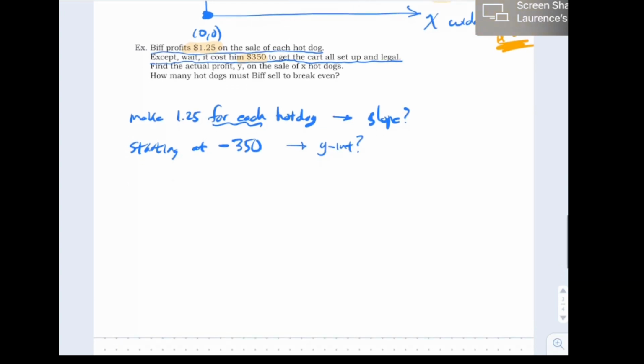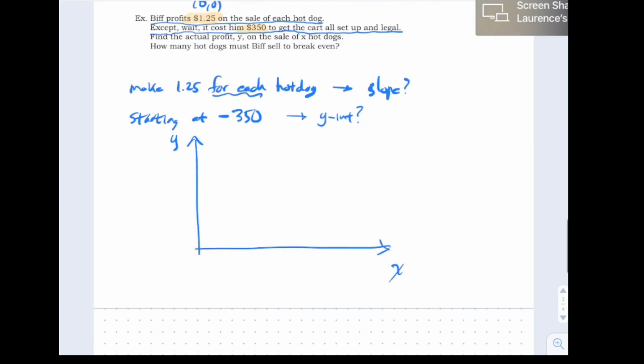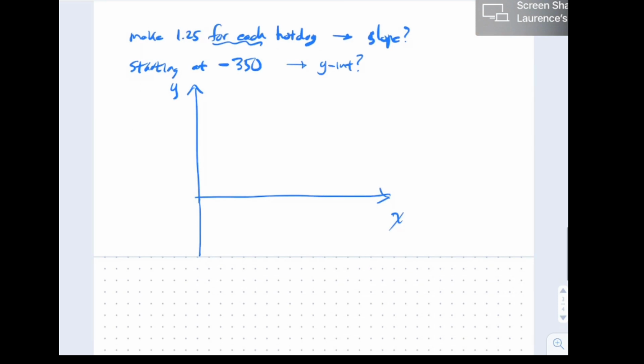And if you want to be really sure that's what's going on, you can start to make a nice little graph. I always make a graph, by the way. I trust a graph more than words any day. So anyway, we're starting $350 in the hole, so I'm going to have to expand this a little bit, way down here. We're starting down here by spending $350.